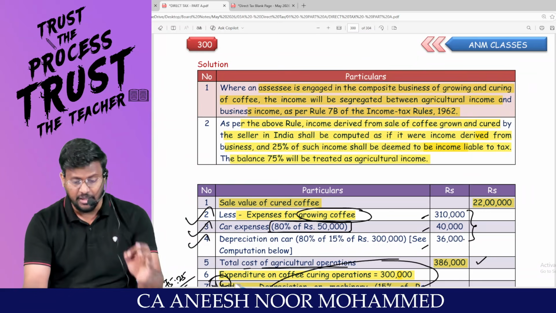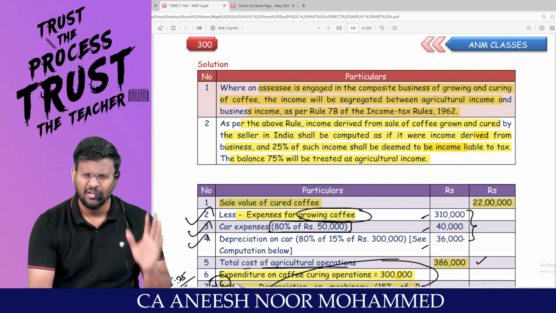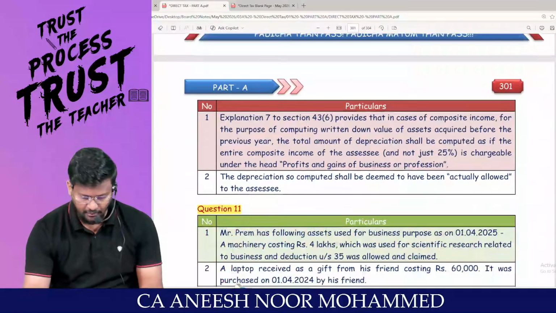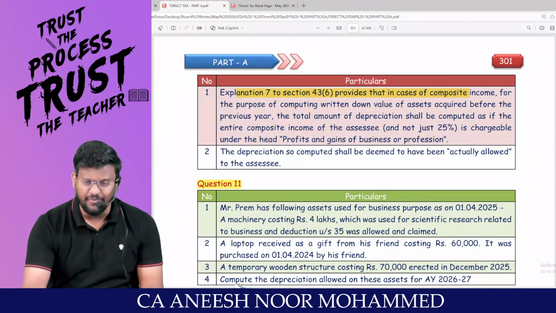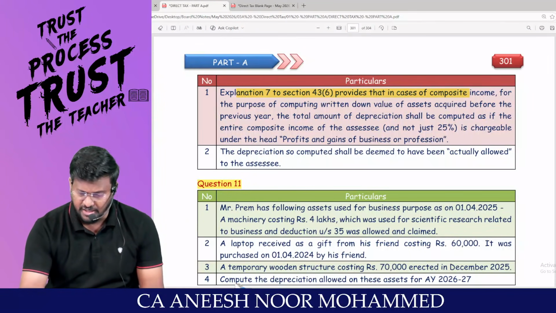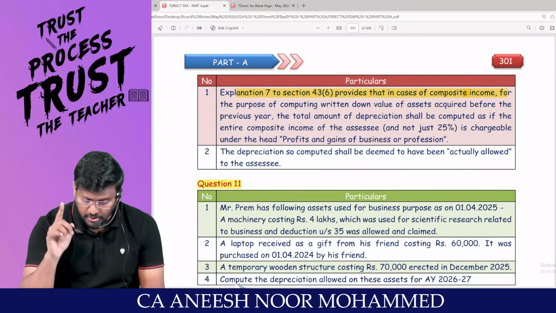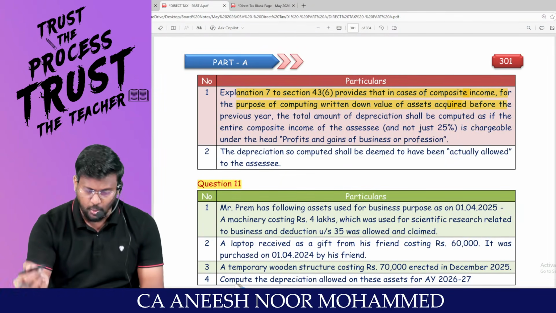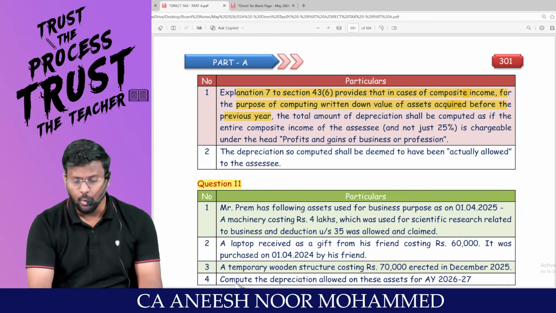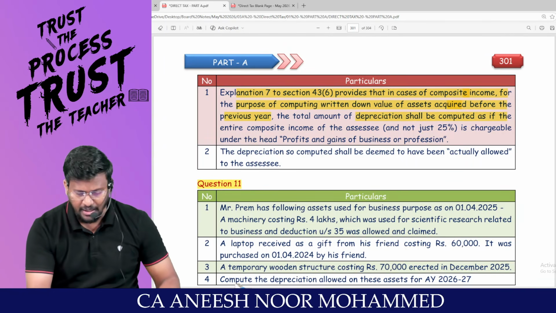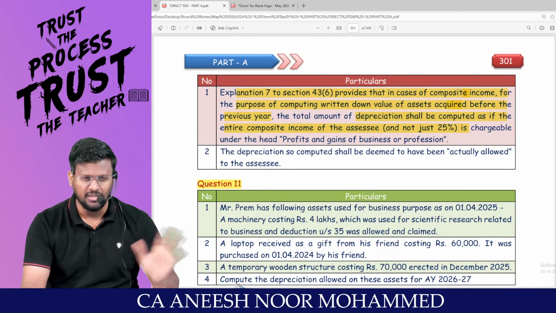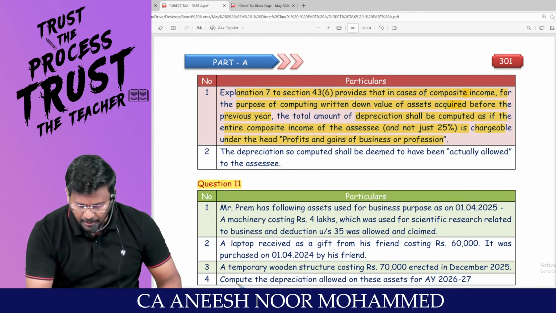The balance 75% will be treated as agriculture income. They have just written the provision. Then, my dear lovable students, explanation 7 to section 43 subsection 6 provides that in case of composite income, for the purpose of computing WDV of an asset acquired before the previous year, total amount of depreciation shall be computed as if the entire composite income of the assessee, and not just a percent, is chargeable under the head PGBP.